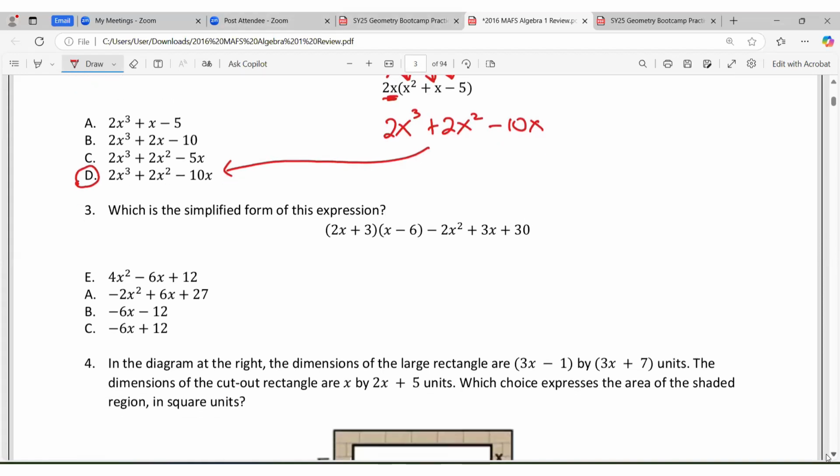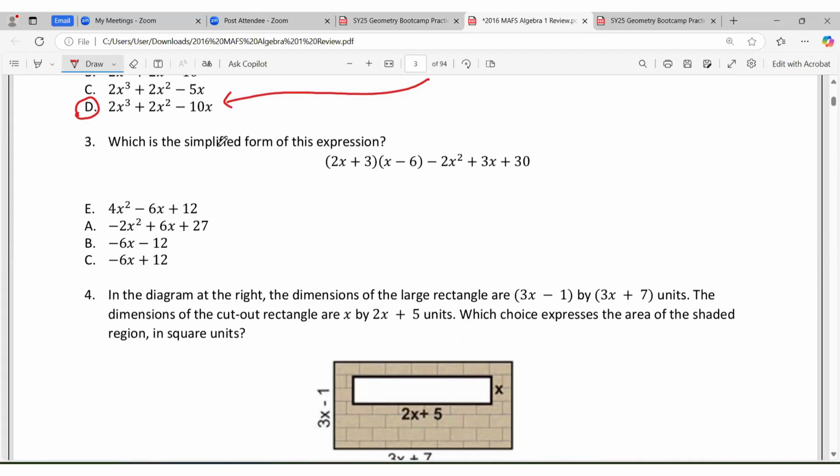Let's take a look at another question. Which is the simplified form of the expression? So basically, I'm going to multiply my binomials there. So I'm going to have 2 times x, so that's going to give me 2x to the second power. 2x times negative 6, that's negative 12x. And then we're going to have 3 times x, that's positive 3x. 3 times negative 6, that's negative 18, and we're writing back.